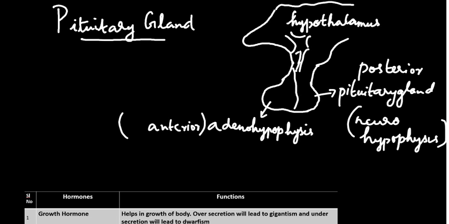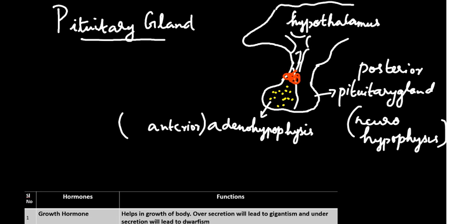The hormones secreted into the anterior pituitary gland from the hypothalamus come from the hypothalamic neurons, and they enter into a portal circulatory system. From there the hormones get released into the adenohypophysis or the anterior pituitary gland.